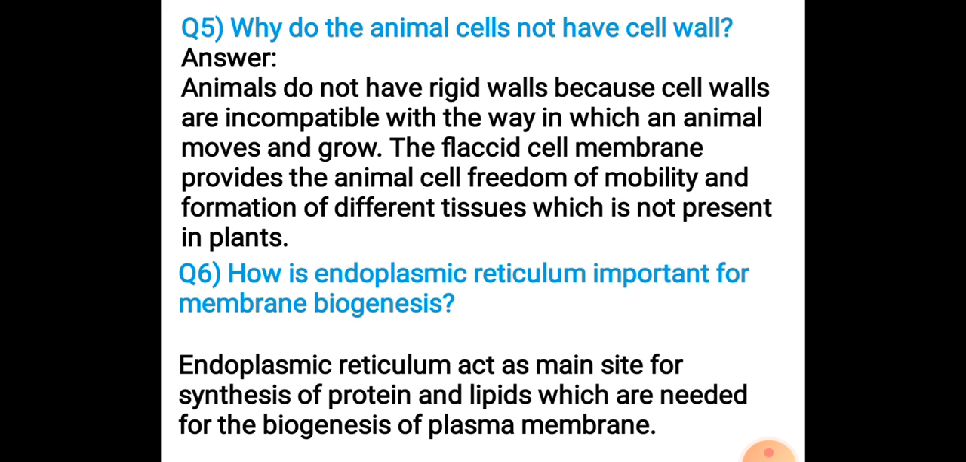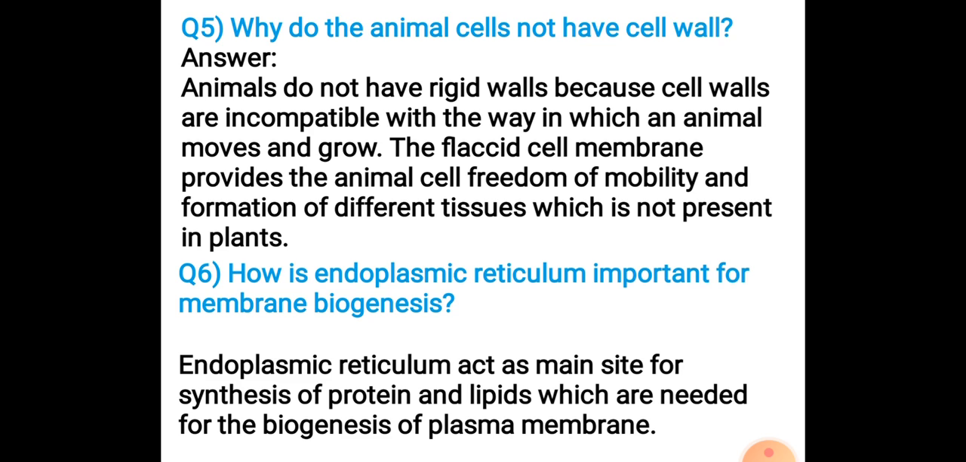Next question, why do the animal cells not have cell wall? So animals do not have a cell wall because cell walls are incompatible with the way in which an animal moves and grows. The cell wall is made up of cellulose, a tough resistant substance, and this helps in providing protection to the plant, because plants are immotile and they have to face all the adverse environmental conditions, high temperature, strong winds, and still you have seen after that the plant remains still, because this protection is provided by the cell wall.